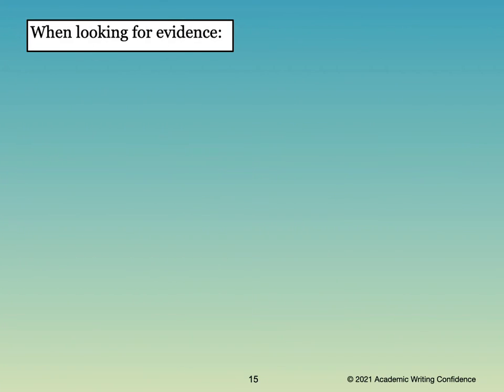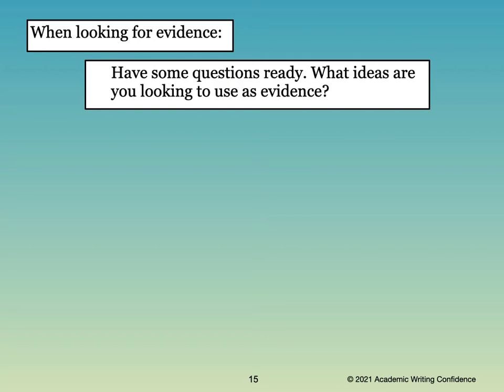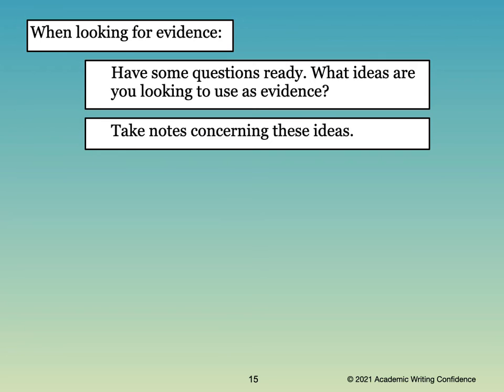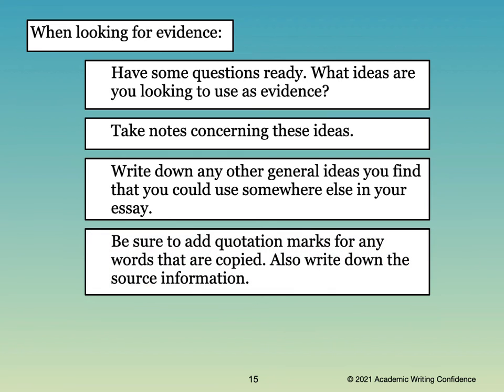When you're looking for evidence to use in your assignments, you might try doing some of these things. Have some questions ready. What ideas are you looking to use as evidence? Take notes concerning these ideas. Write down any other general ideas you find that you could use somewhere else in your essay. Sometimes when you're looking for certain information, you will also find something else that you could use in another section of your essay. Be sure to add quotation marks for any words that are copied. Also, write down the source information.